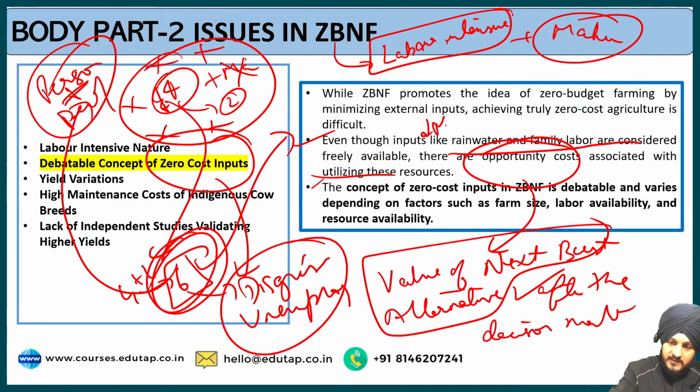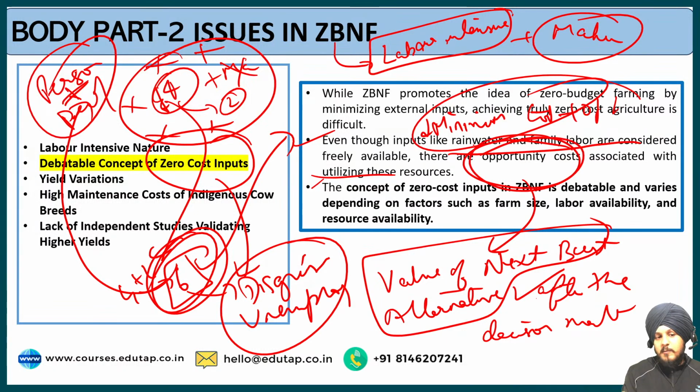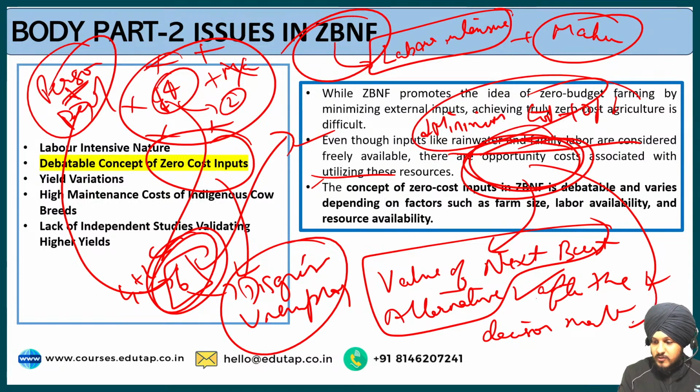So what does it do? Though zero budget natural farming minimizes the costs, opportunity costs are still there. It means the other opportunities that are available to the farmer, that he could have used if he had not used zero budget natural farming. This opportunity cost is increasing. That's why the concept of zero budget in zero budget natural farming is debatable.